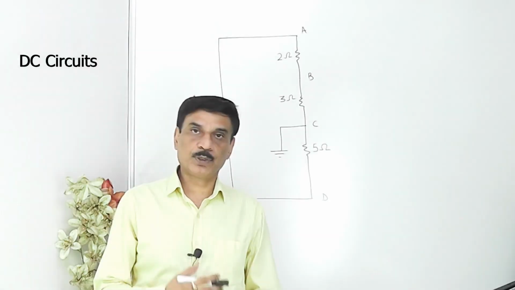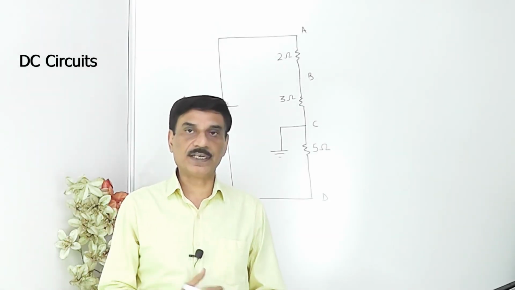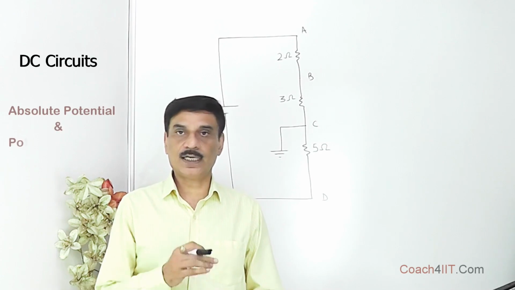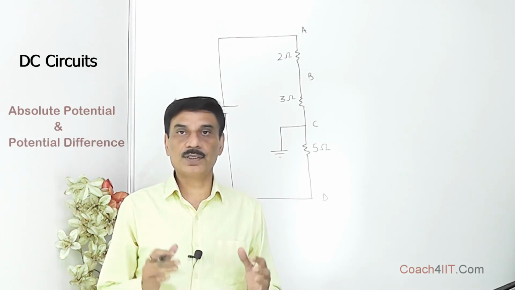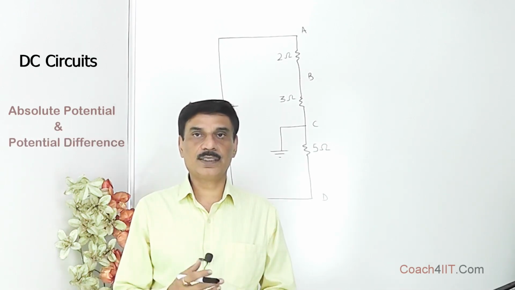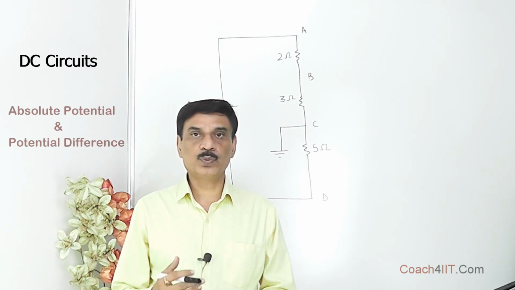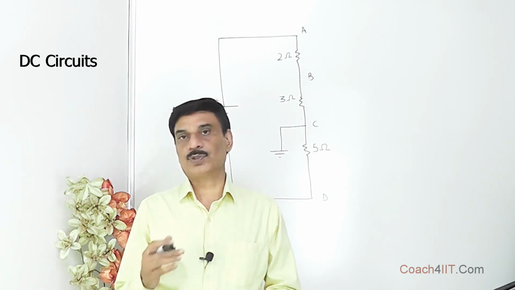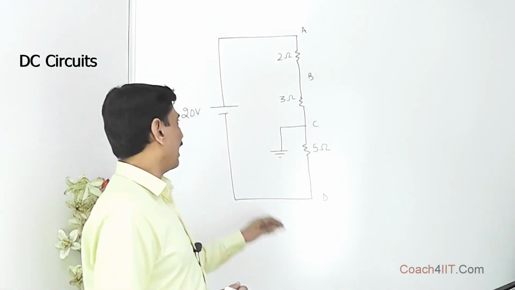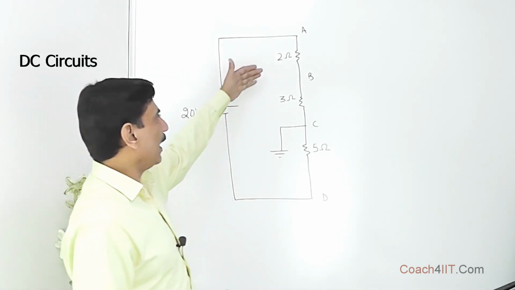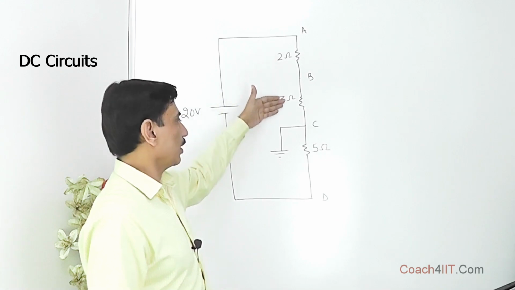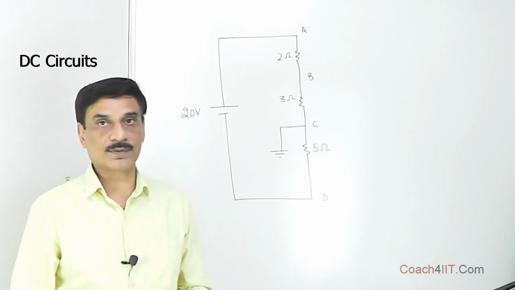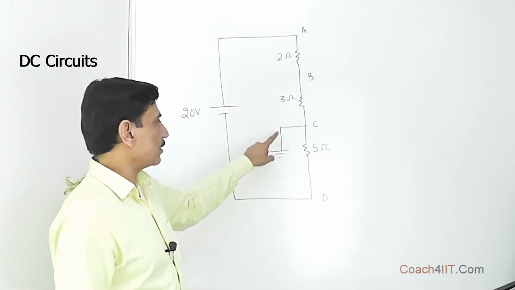Absolute potential and potential difference are two different things. We also know that earth is arbitrarily taken at zero potential. Whenever a conductor is connected to earth, it also assumes the same potential as earth, that is 0 volt. Over here, we have this 20 volt battery, and as usual we have some resistances 2, 3 and 5. We see that these are in series, and this point C is earth.